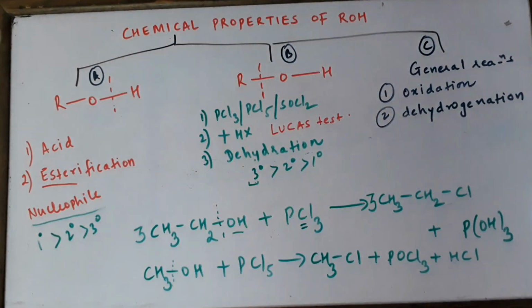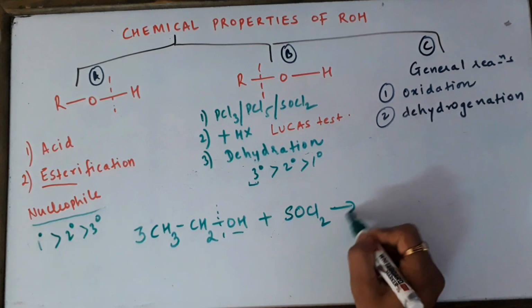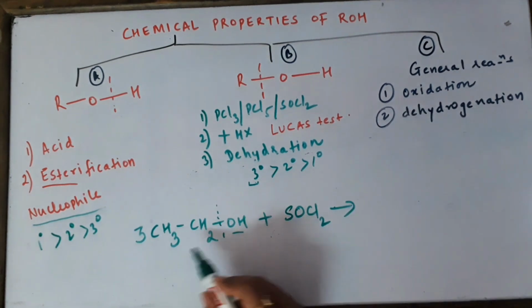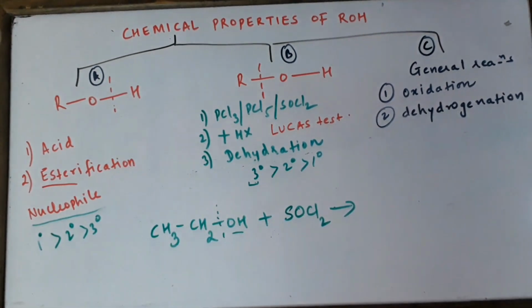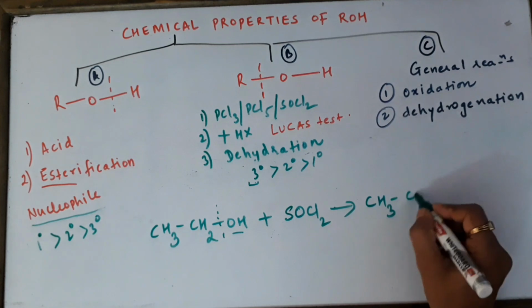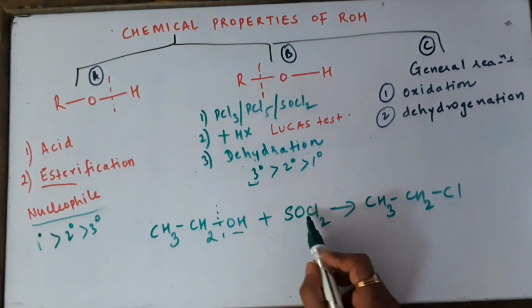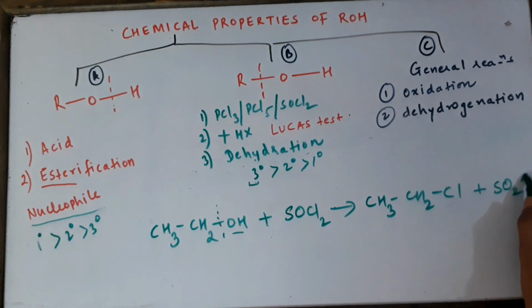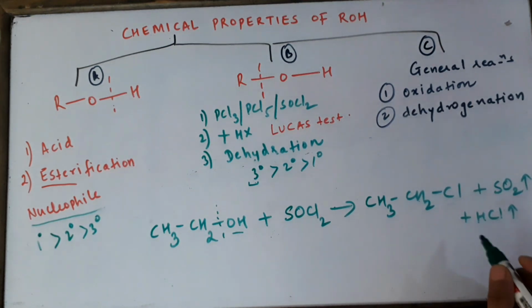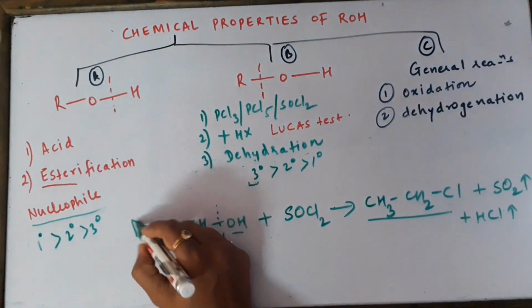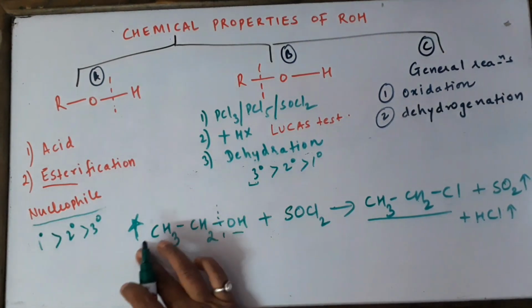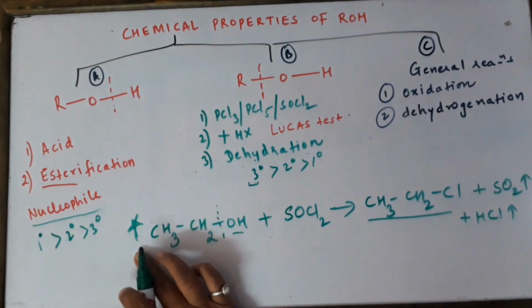In the same way, you can have a reaction with SOCl2 also. If I take SOCl2 with this ethyl alcohol, the same reaction will be shown, and here we don't have to put 3 times CH3CH2Cl. The byproducts are sulfur dioxide gas and hydrochloric acid gas. These two are gases, hence this is the best method for the preparation of haloalkanes from alcohols. We already discussed this point in our chapter on alcohols. Children, please remember this is an important question for your board exam.